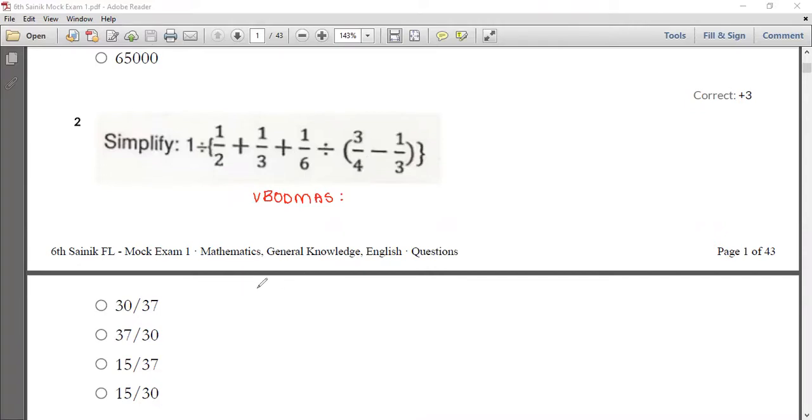I'm going to start from over here. So 1 divided by 1 by 2 plus 1 by 3 plus 1 by 6 divided by, open the bracket, 3 by 4 minus 1 by 3, close the bracket, and again close the flower bracket.